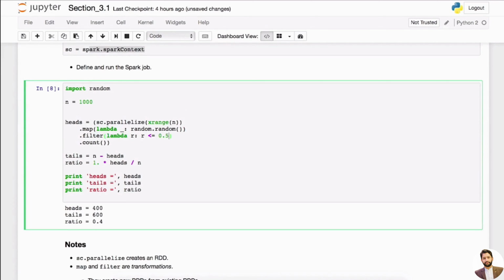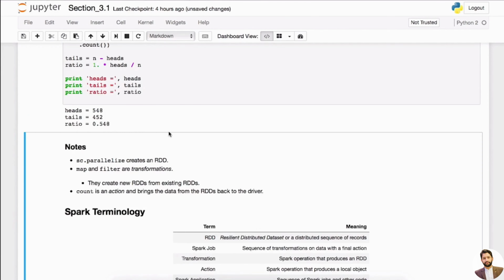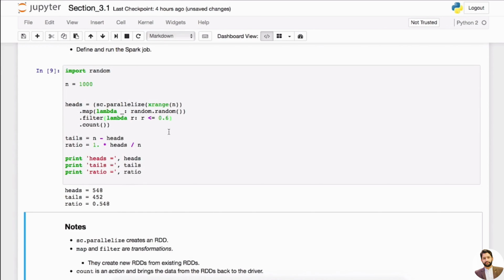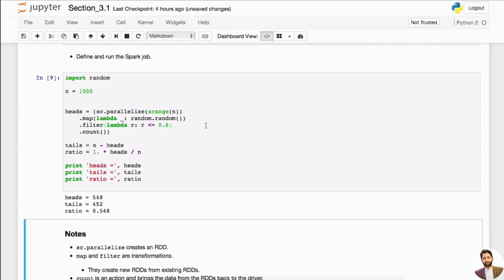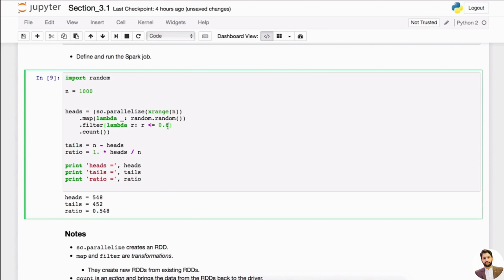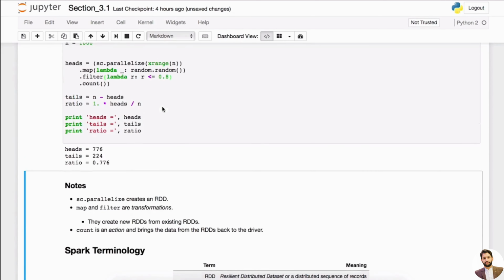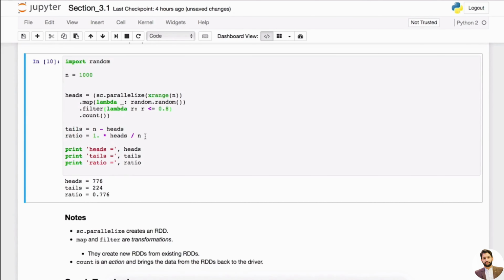So what if I say it's not a fair coin, and I say, okay, I want it to be 60 percent of the time you get heads, and 40% of the time you get tails, right? So of course, this ratio is close to 0.6, and then I can actually change this to 0.8, and you can see it's close to 0.8, right? So whatever you set in the threshold should be close to the ratio that you get from the simulation.